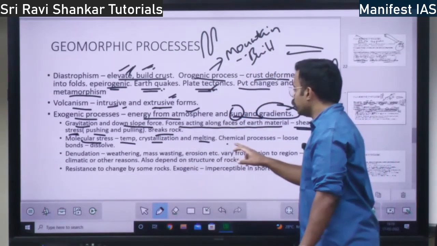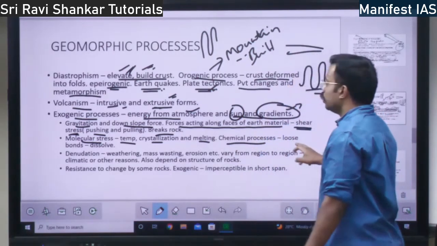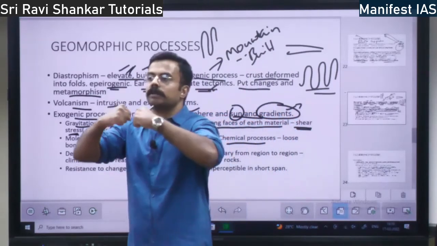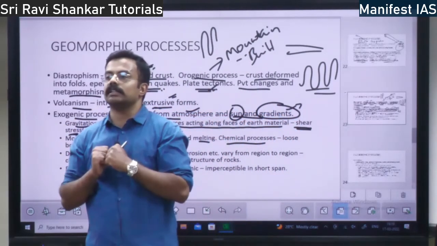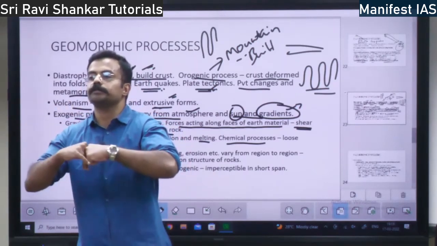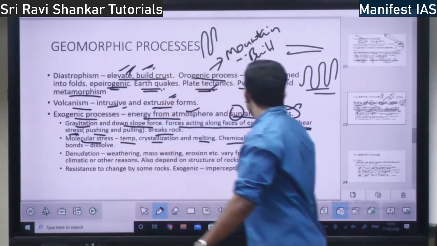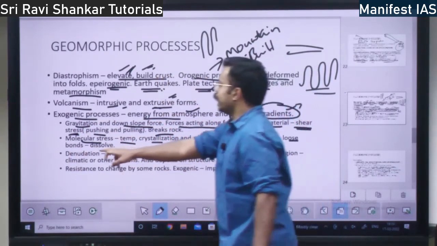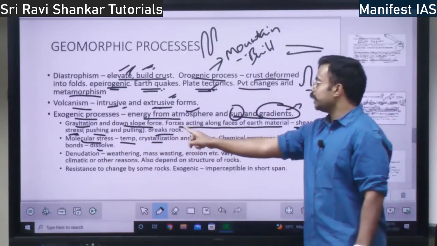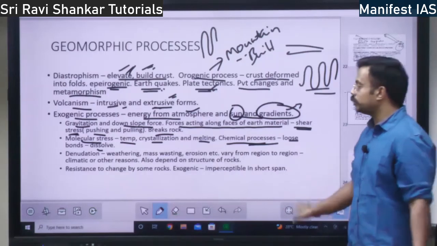Not only molecular stress, there will be chemical processes. In the rocks there will be loose bonds among the material. These loose bonds will get dissolved and the rocks will break, right? That is the chemical process. Loose bonds will get dissolved. So molecular stress is because of temperature, crystallization and melting. Chemical process is because of the bonds dissolving.